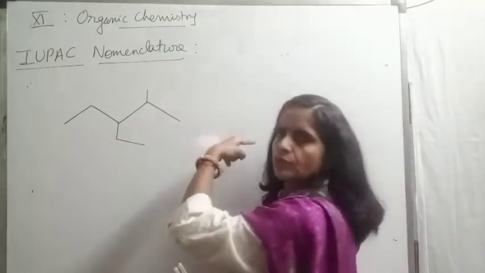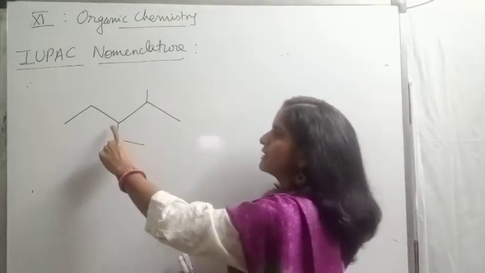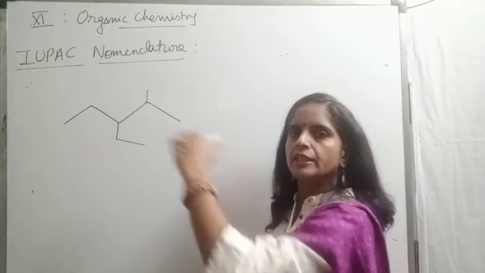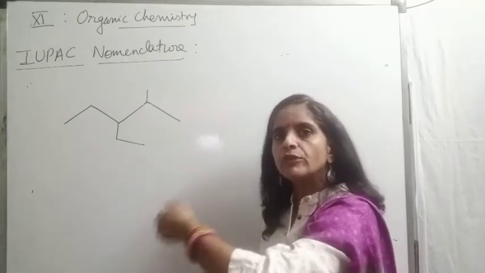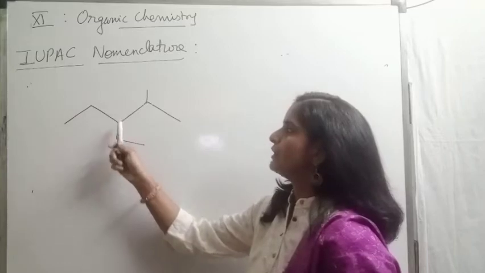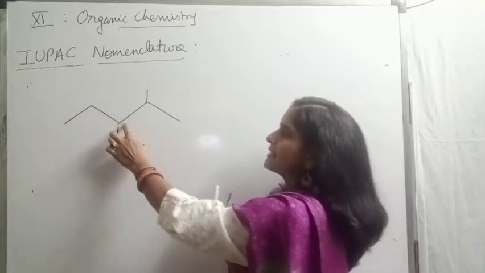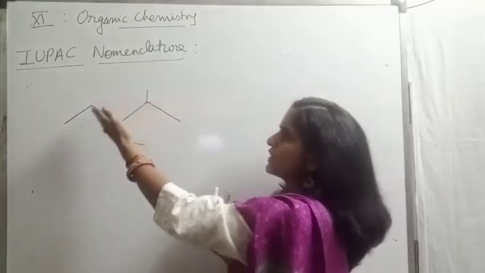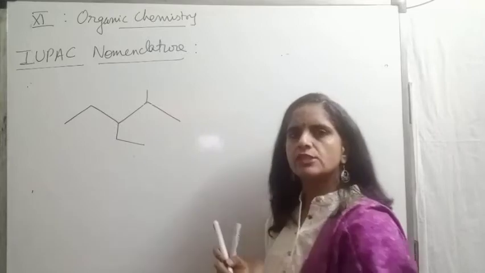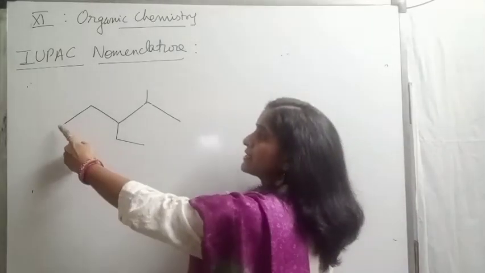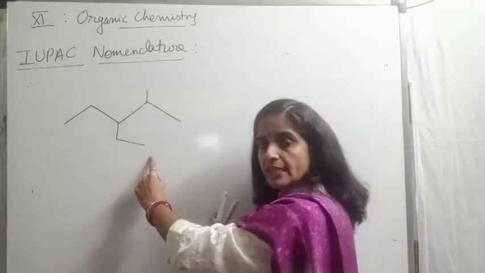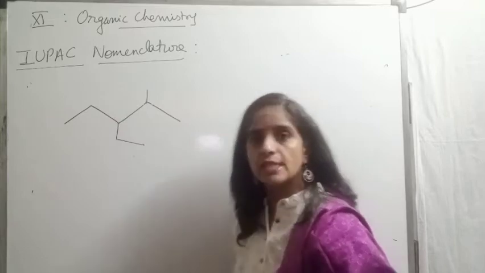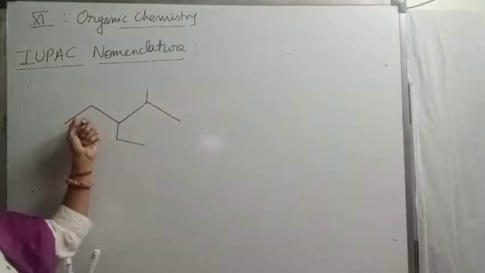Like if I go straight, I have two substituents. First is coming this one, this is the side chain, and second is coming this one. These are the two substituents I'm getting if I'm going straight. But now if I'm moving in the downward direction, like 1, 2, 3, 4, 5, only one substituent, that is at third position. Here, same 1, 2, 3, 4, 5. Similar, no change. If I'm taking this one, same as that of the straight chain. It means we cannot select this chain 1, 2, 3, 4, 5, because if we are selecting this chain, only one substituent is present. But when I'm checking the straight chain, we have two substituents. That's why now I will prefer this chain.